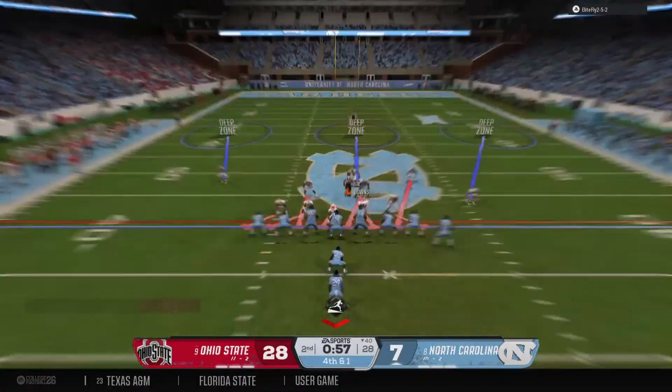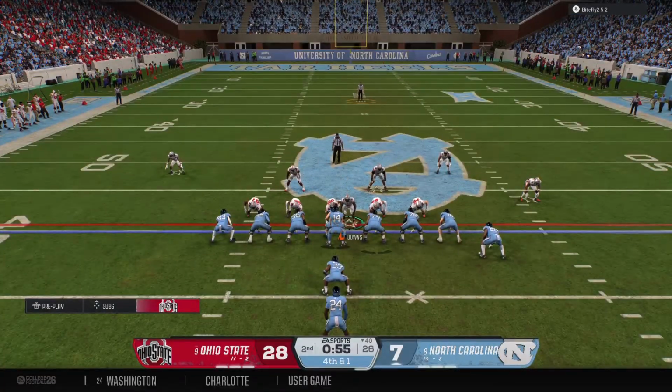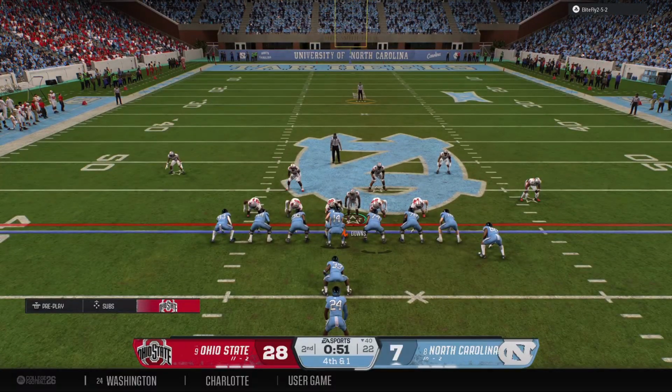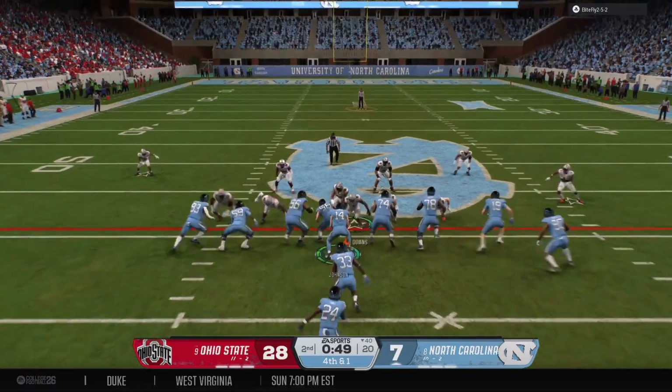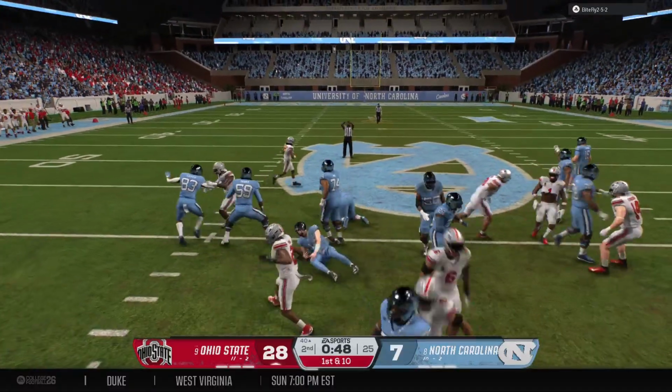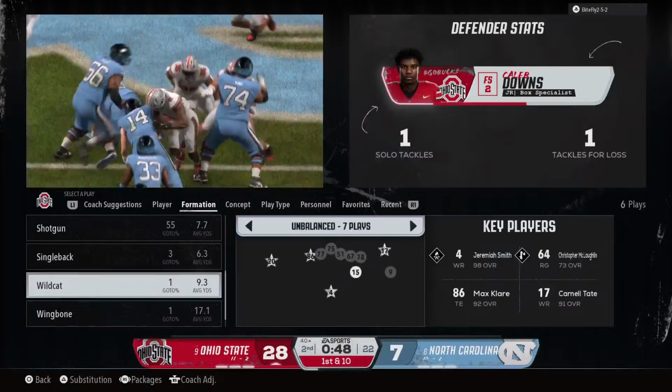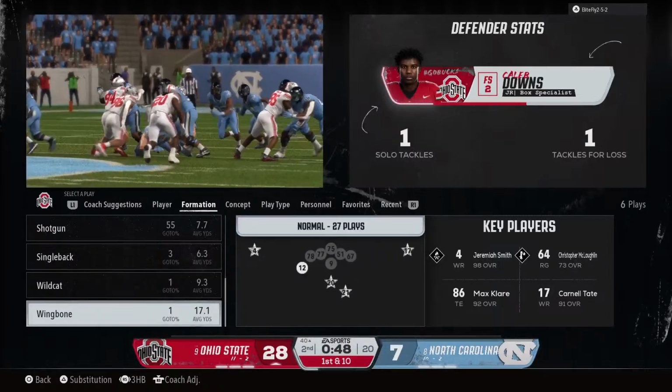Here we go. The coach rolling the dice. 4th and 1 in his own territory. They're trying to sneak it for the 1st. Oh, they've stopped him short. What a 4th down play, and they will take over on downs now.